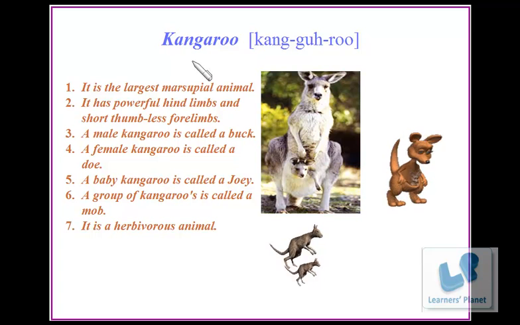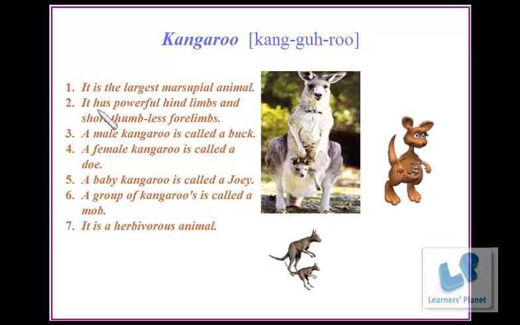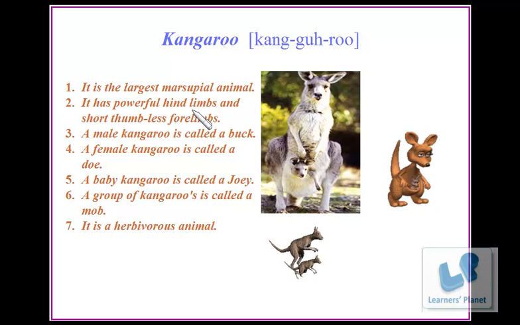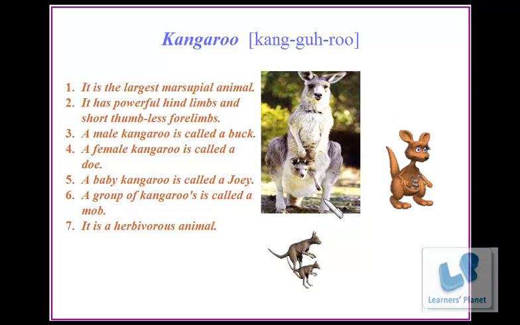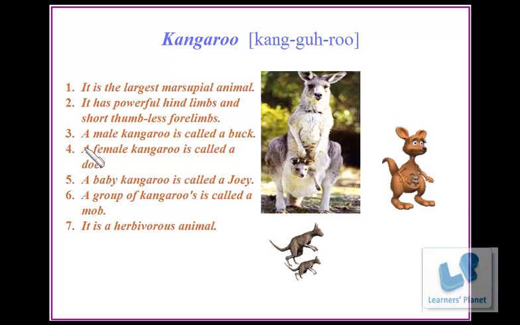Kangaroo. It is the largest marsupial animal. It has powerful hind limbs and short, thumbless forelimbs. These are the hind limbs and these are the forelimbs. A male kangaroo is called a buck.